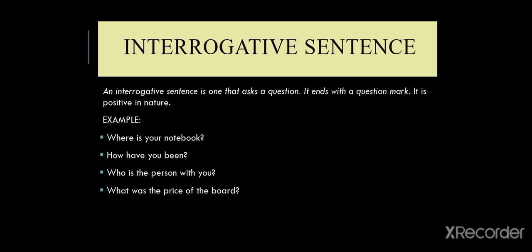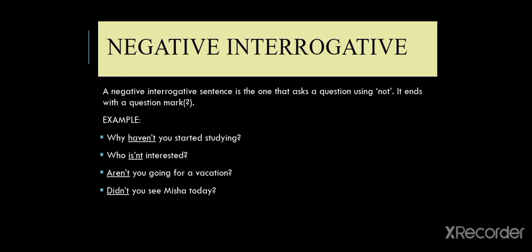For example, where is your notebook? How have you been? Who is the person with you? What was the price of the board? These examples are in the positive form, whereas in negative interrogative, these come with a usage of not. A negative interrogative sentence is the one that asks us a question using not. It ends with a question mark.